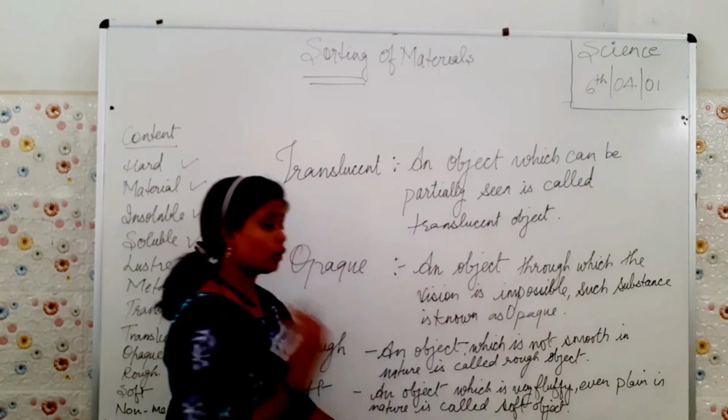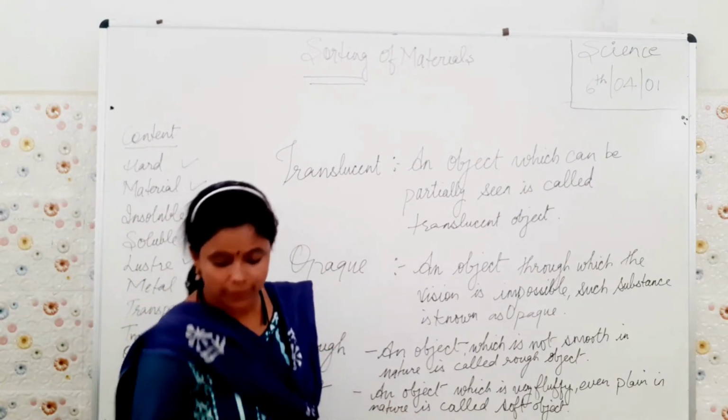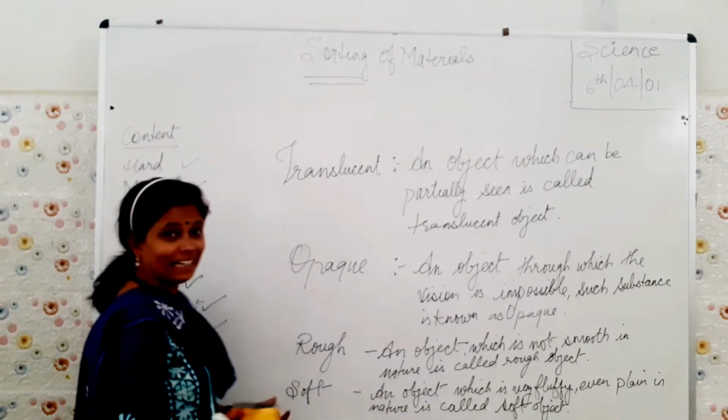And cotton can be the best example for it.